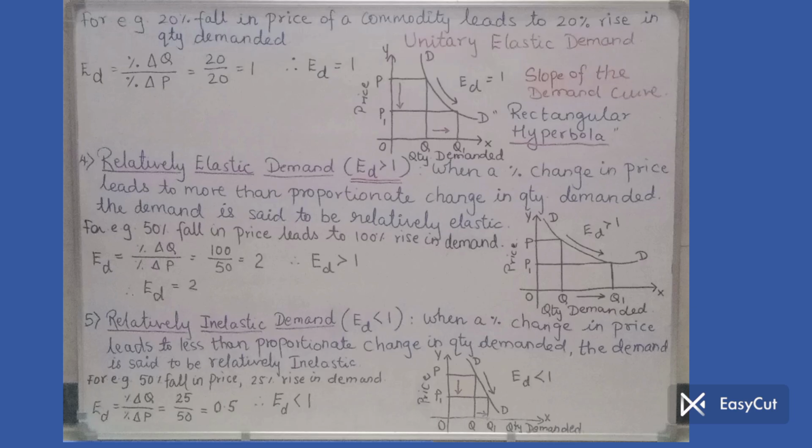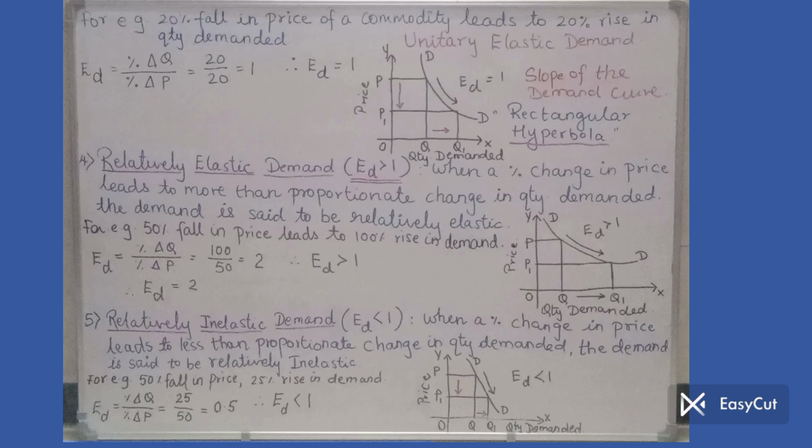Then third type, unitary elastic demand. The word unit means one, which means there is exactly equal proportionate change in demand as per the change in price. So the change in price and the change in demand will be exactly equal. So the answer comes 1. Here in this case, we get the slope of the demand curve as rectangular hyperbola. Next, point number 4, relatively elastic demand.